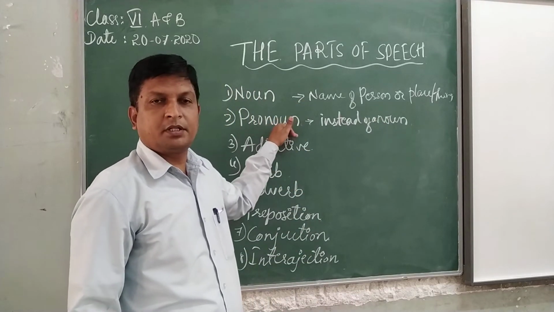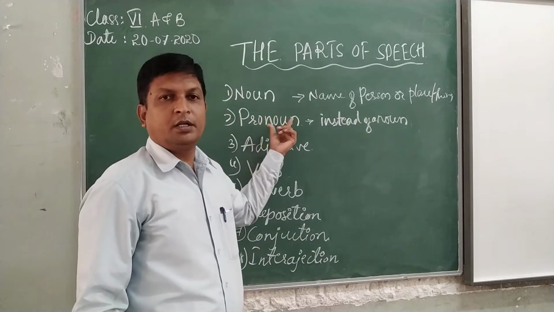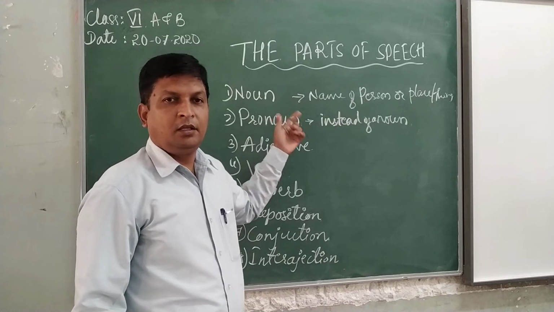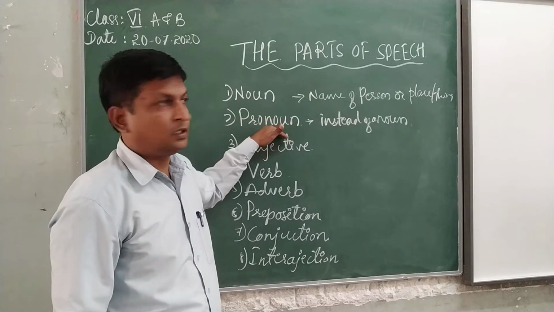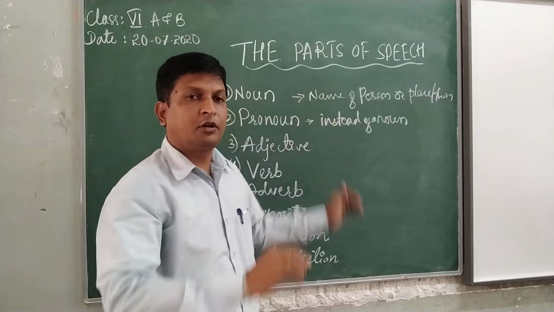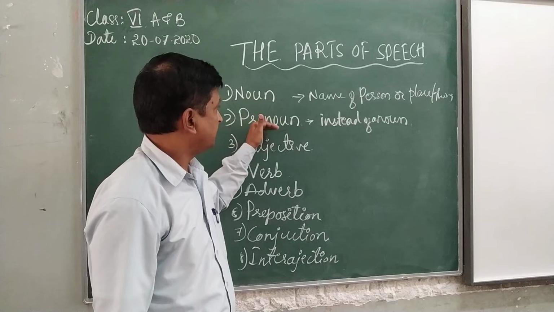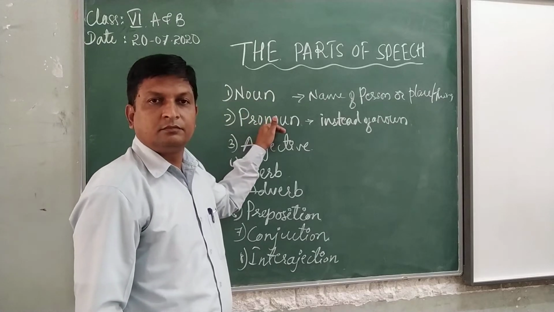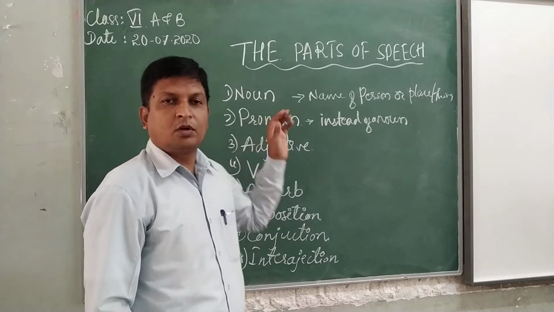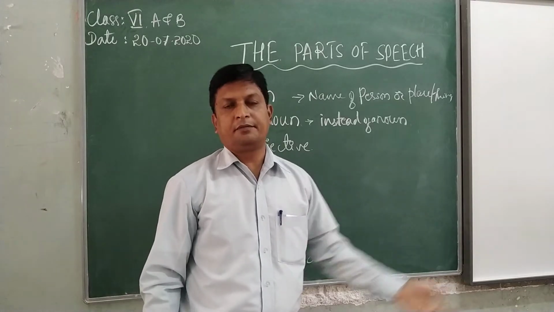These are also the part of sentence, but these words are used instead of noun again and again. Should not write Rama did like this. So next, the pronoun, the word, it is used instead of noun.